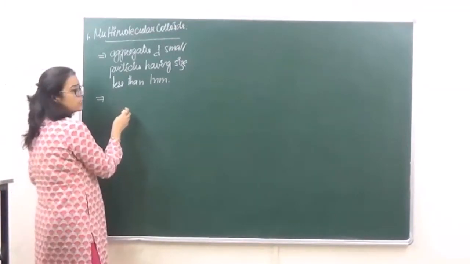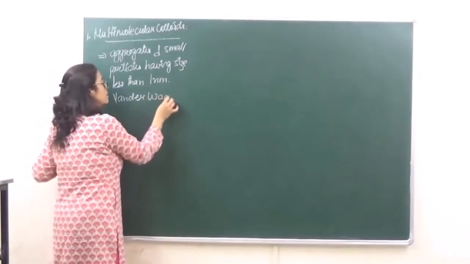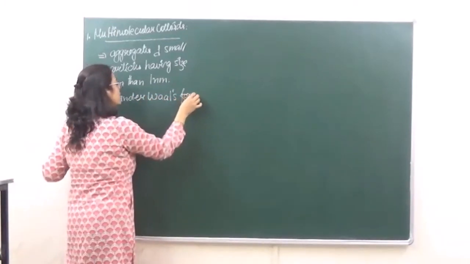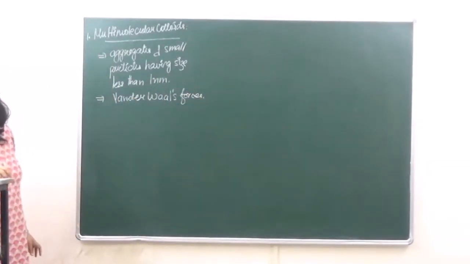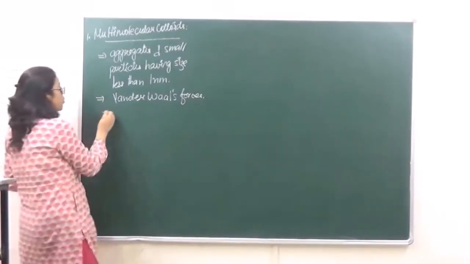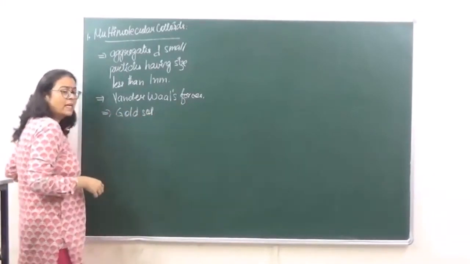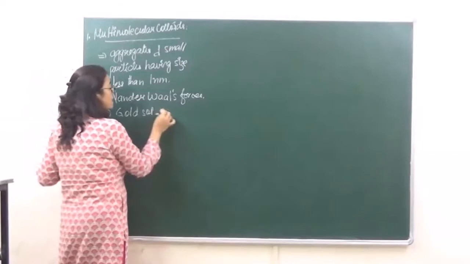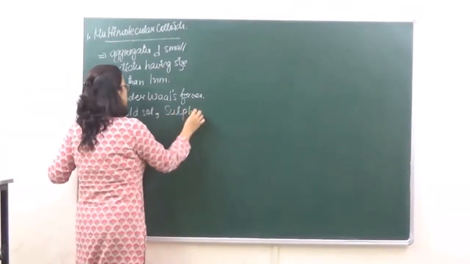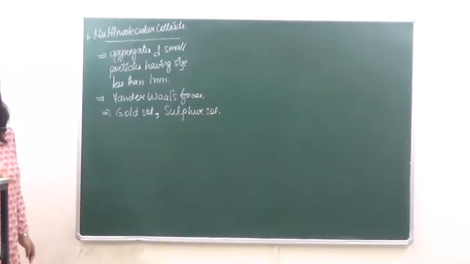The forces of attraction are van der Waals forces. Okay? They are going to be van der Waals forces between particles. So examples which we can take over here are particles of gold sol. They are clusters of many small particles of gold which come together, and particles of sulfur sol. Okay, so these are multi-molecular colloids.